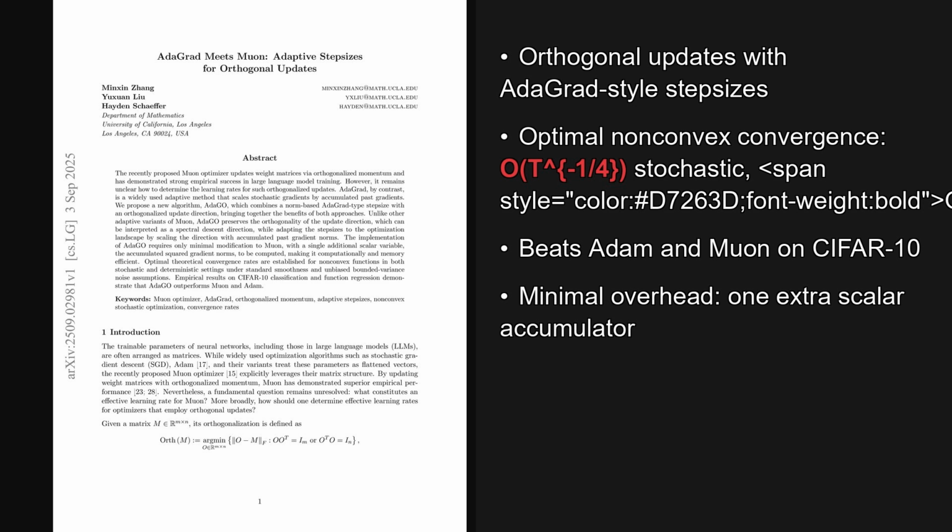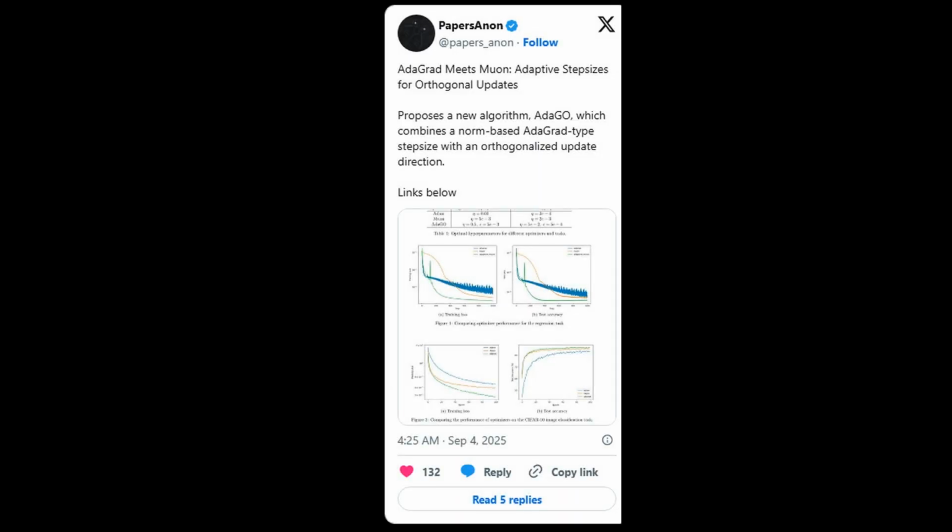The paper is titled AdaGrad meets Muon, Adaptive Step Sizes for Orthogonal Updates, and the implications for model training are quite significant. Beyond the headline, the authors prove optimal rates for nonconvex problems, add only one extra scalar state, and show strong results on function regression and CIFAR10. On X, a post highlights AdaGO combining AdaGrad-style steps with orthogonalized momentum, shows plots beating Muon and Adam, and attracts solid interest with about 130 likes.